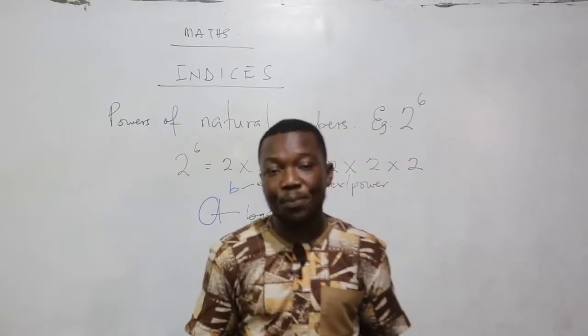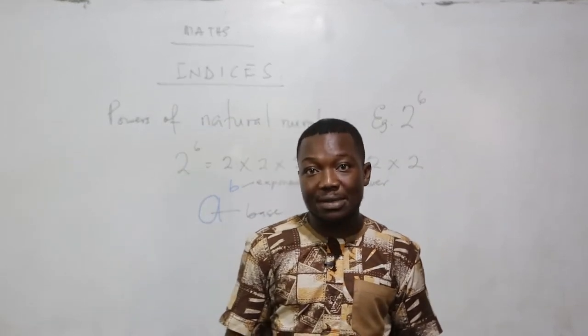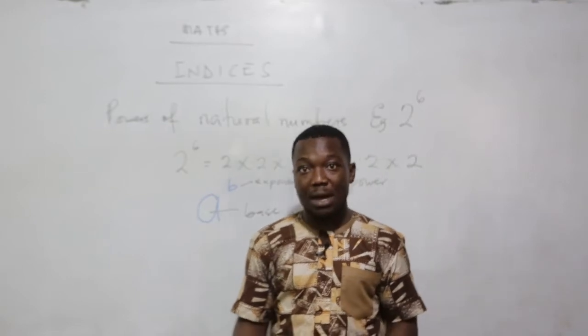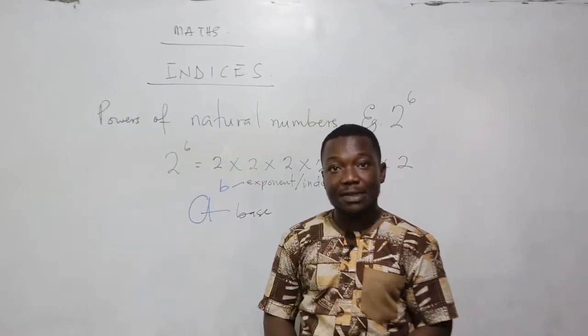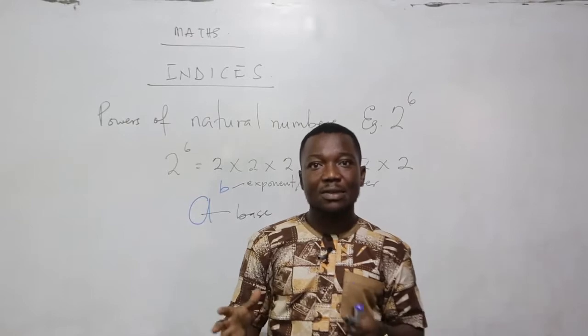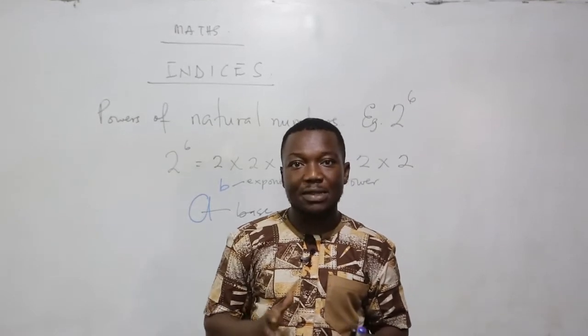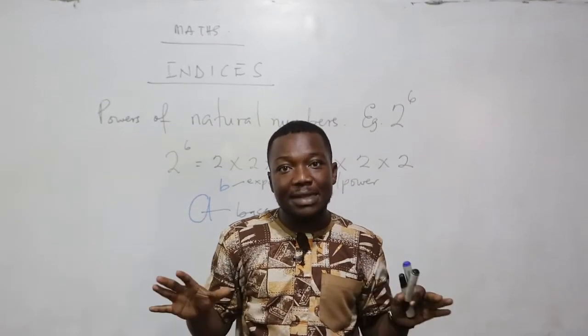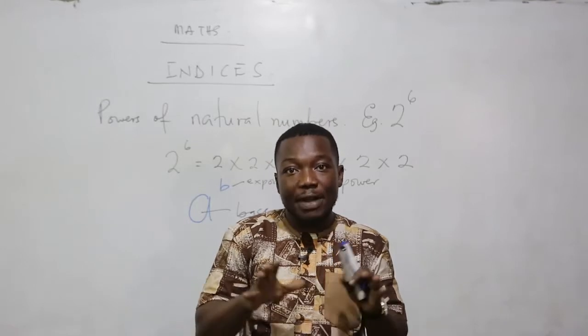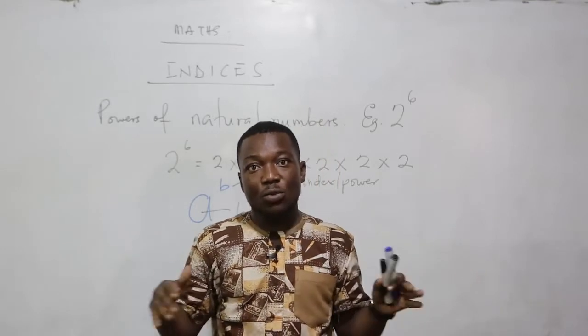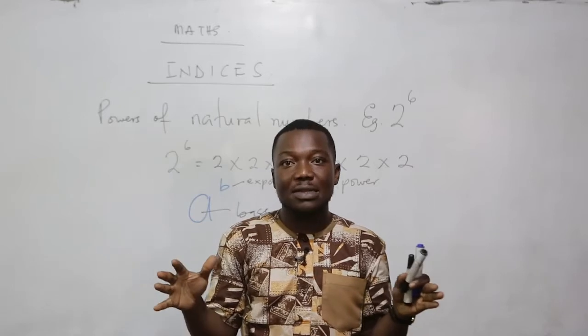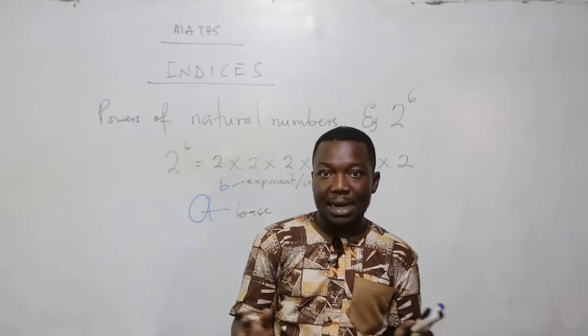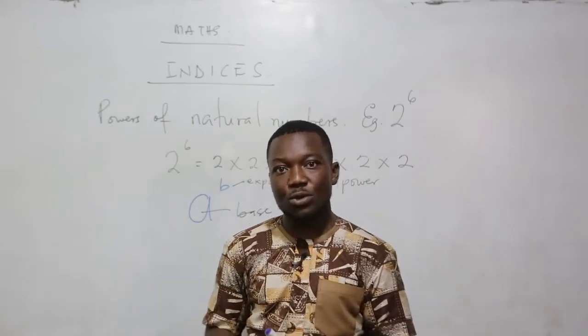So now everybody should be able to state a number raised to a power as a form of indices. So these indices, we have shorter ways of expressing them. Our first example is that we are going to have a longer multiplication which is repeated, and we are going to express it using only one term. Okay, so let's go to the example.